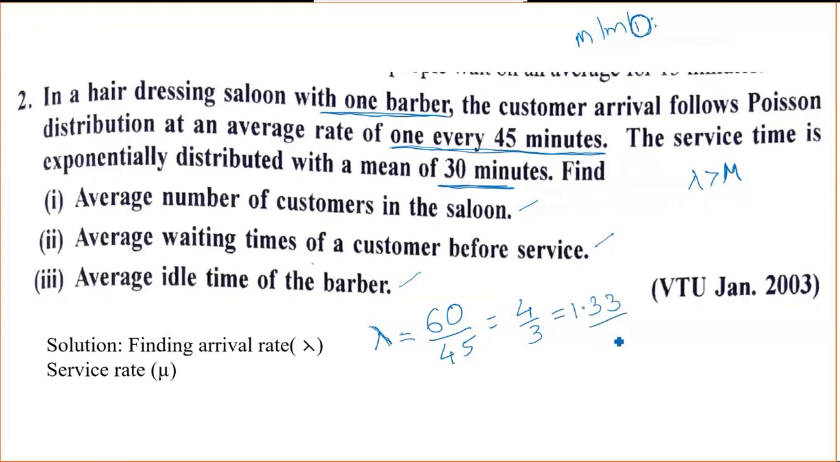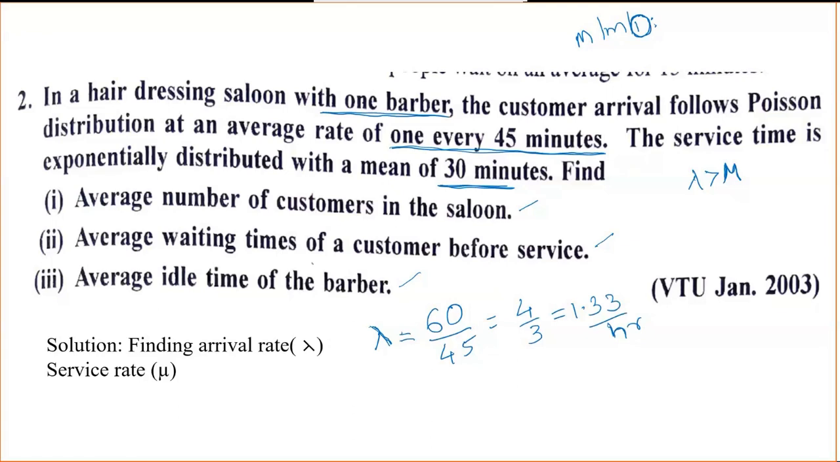1.33 per hour. Because as I told already, you need to go for the per hour only. So better you go for per hour. Do not go for per minute, because it's quite difficult to understand the question clearly. In one hour we can analyze it easily. Even if you go for per minute, you will get the same answer. Okay, lambda value is 1.33 per hour.